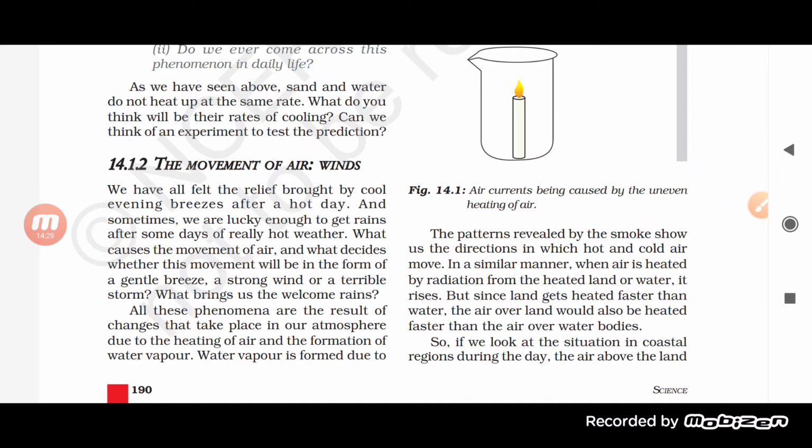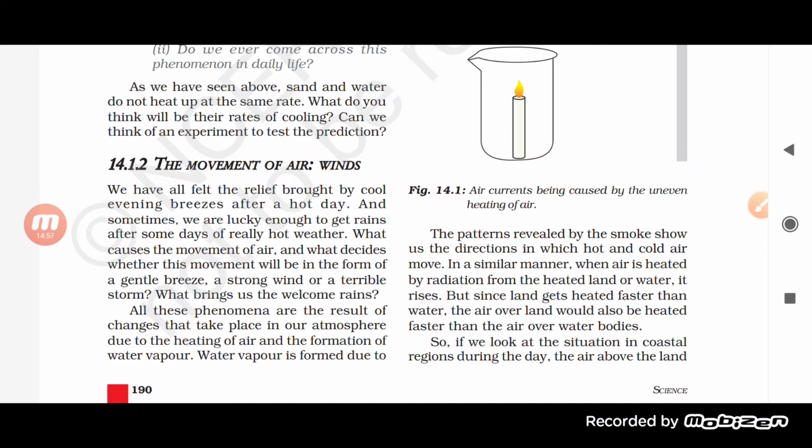See, the breeze, wind is what? The movement of the air is the wind. All the phenomena which occur in the atmosphere, especially those that include the movement of the air, the strong breeze or gentle breeze or a terrible storm, take place in the atmosphere due to heating of the air only.